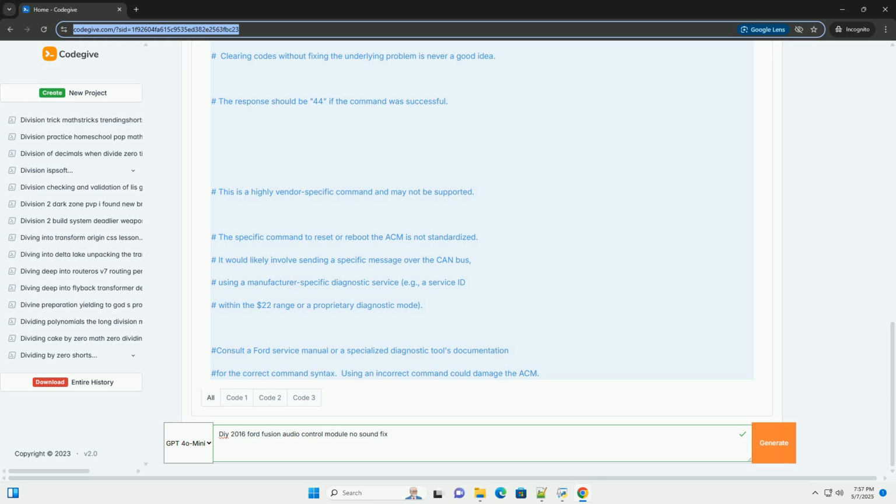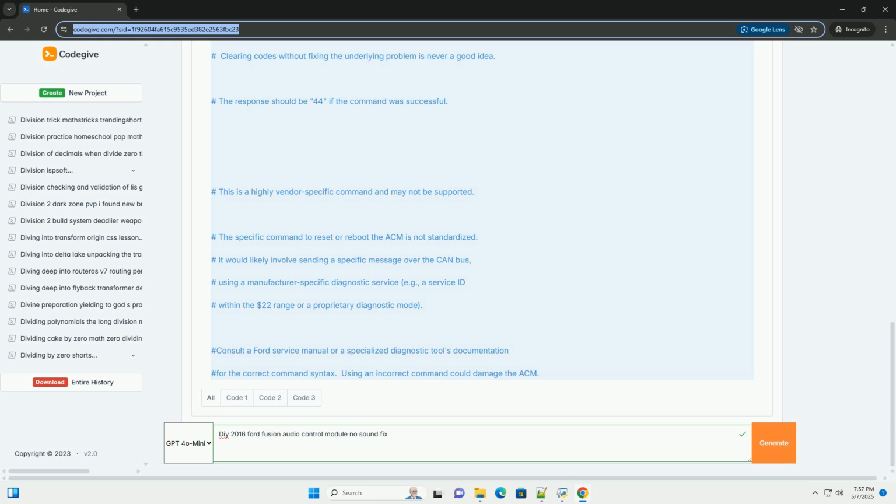3. Diagnostic steps, a systematic approach. Follow these steps in order to systematically diagnose the problem. 1. Safety first: disconnect the negative terminal of your car battery before beginning any electrical work. This will prevent accidental shorts and potential damage. 2. Check the fuses.